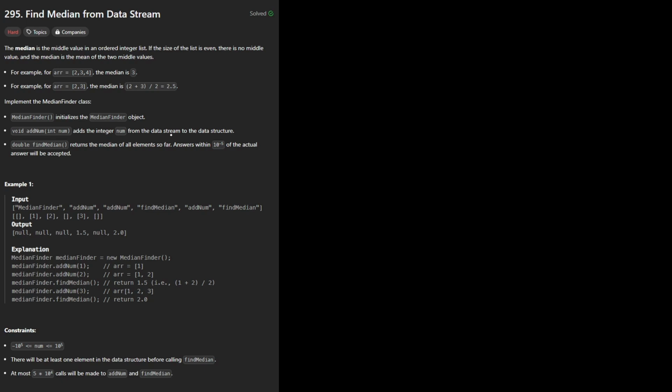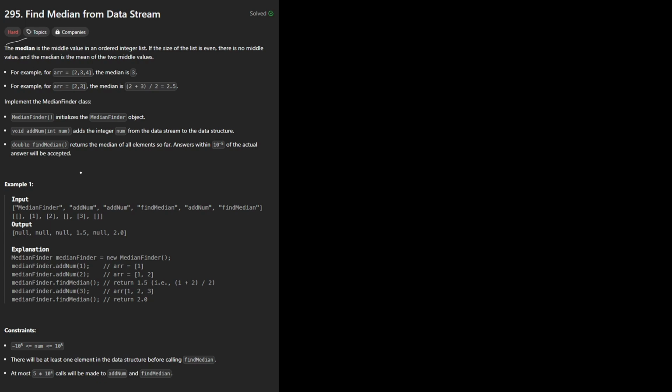Hi everyone. In this given problem statement, you have to find the median from a data stream. A median is the middle value of an ordered integer list. If the size of the list is even, there is no middle value, and the median is the mean of the two middle values. So basically, in case the size of our array is odd, then the median is going to be the middle value. In case it is even, then the median is the two middle values divided by 2. But this is one of the hardest problems.